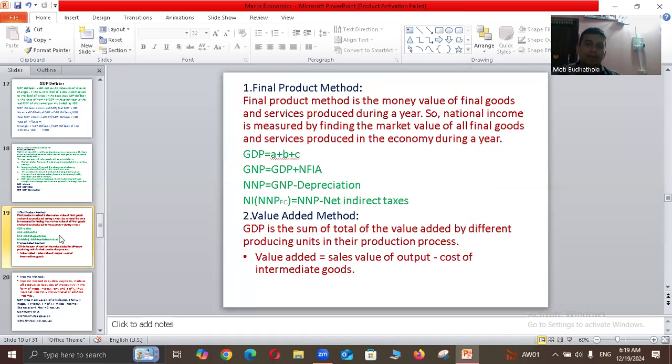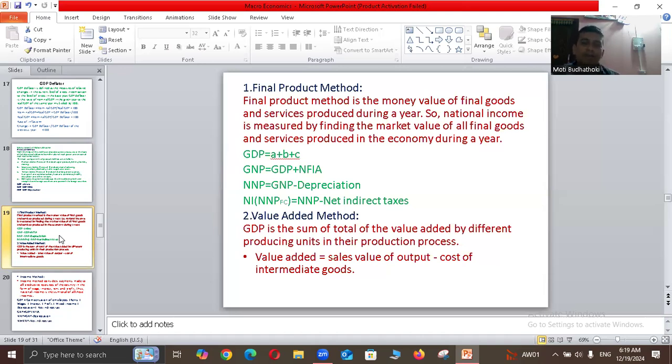There are two types of product method. Final product method. Final product method is the money value of the final goods and services produced during a year. So national income is measured by finding the market value of all final goods and services produced in the economy during a year.